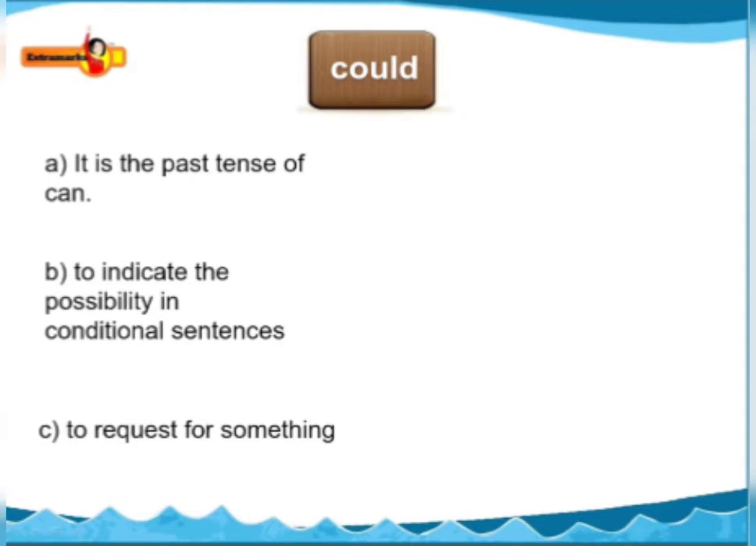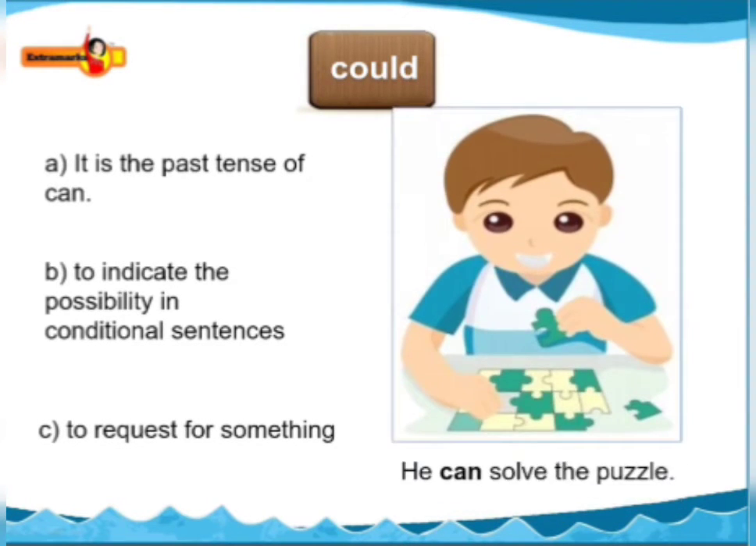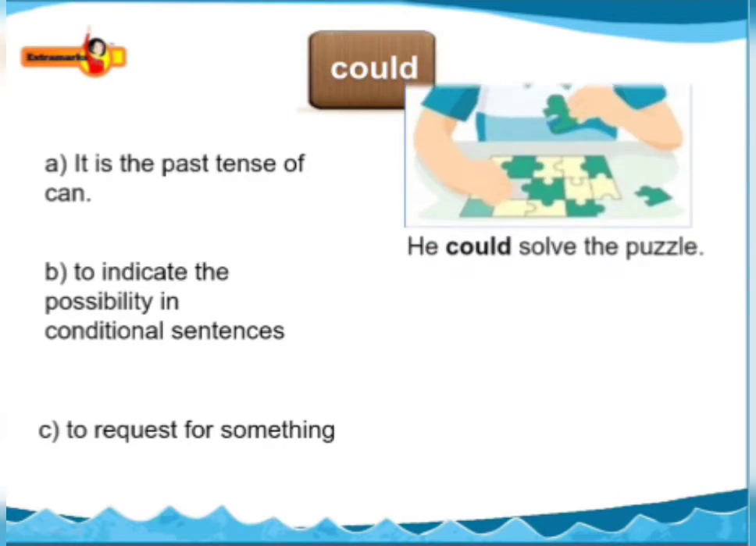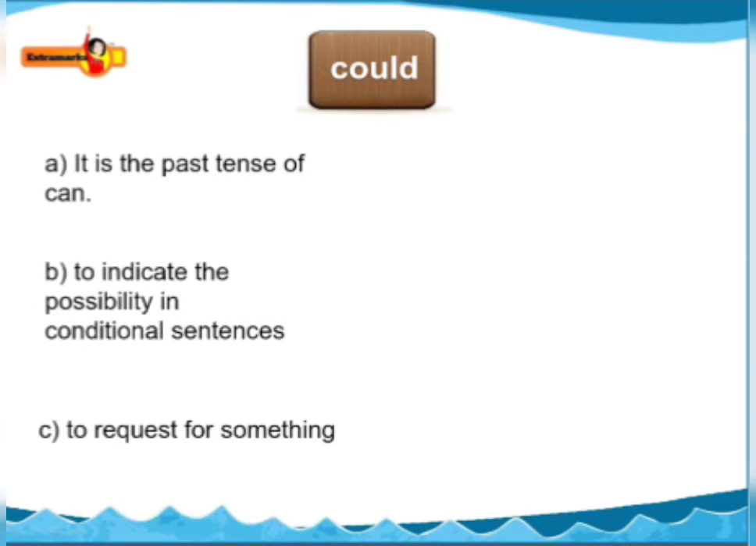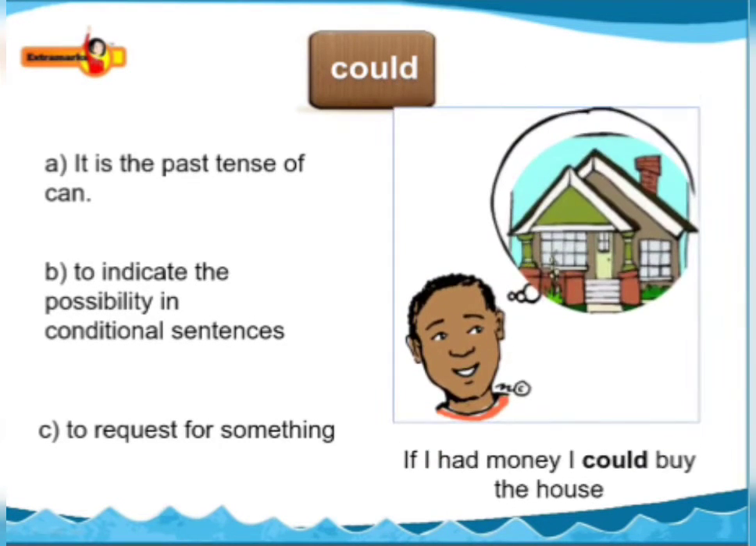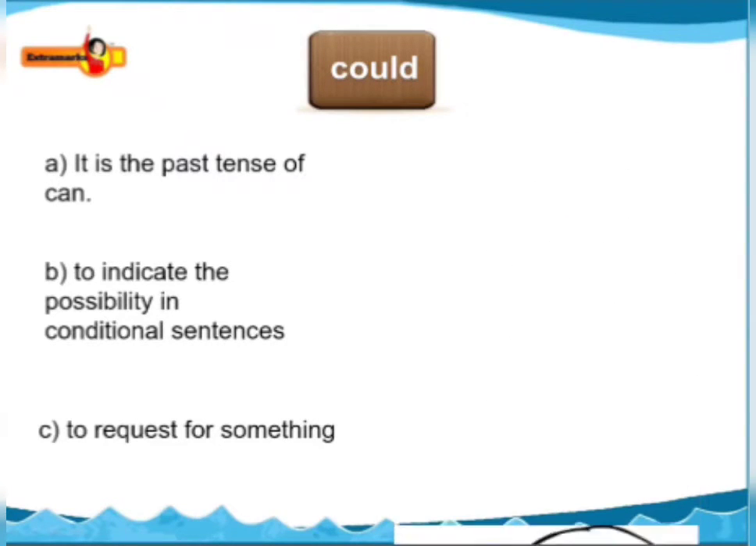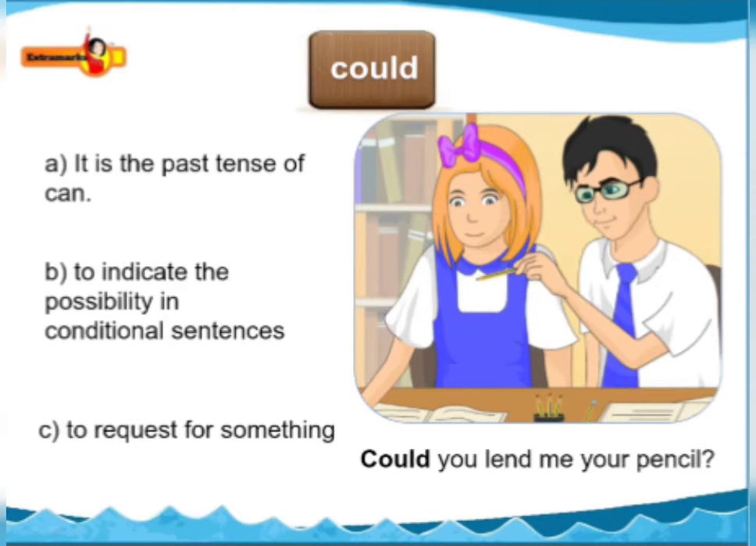Modal could is A. The past tense of can. He can solve the puzzle changes to he could solve the puzzle. B. Used to indicate the possibility in conditional sentences. If I had money, I could buy the house. C. Used to request for something. Could you lend me your pencil?